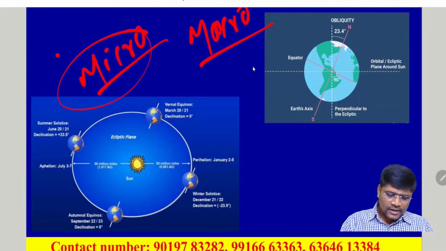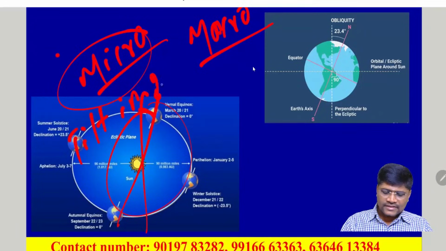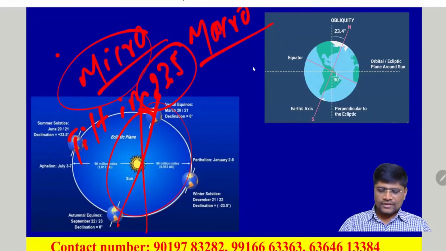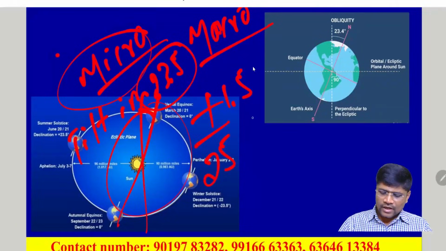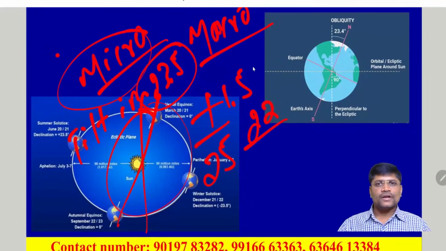Take the tilt in the axis. We know that the Earth is tilted at 23.5 degrees from its axis. Even this 23.5 degree tilt is not constant. It keeps on varying by plus or minus 1.5 degrees. That means it can come up to 25 degrees or it can go down to 22 degrees also.